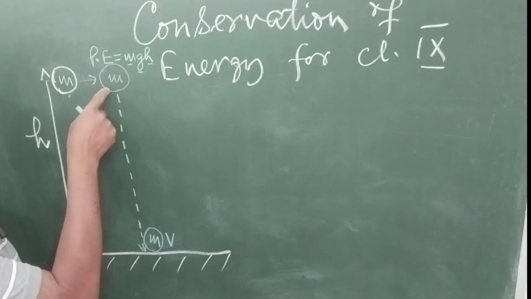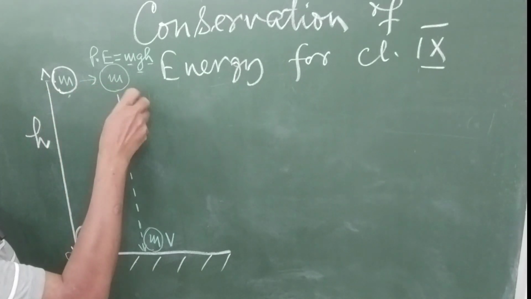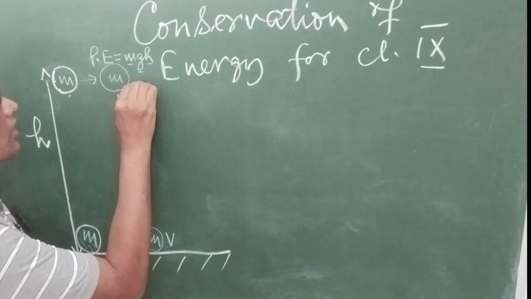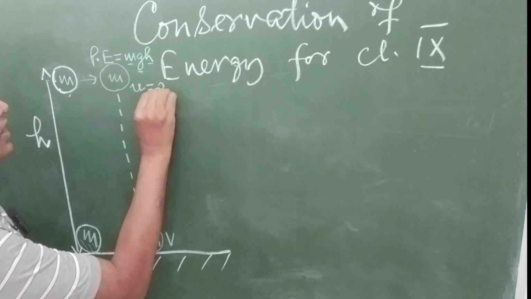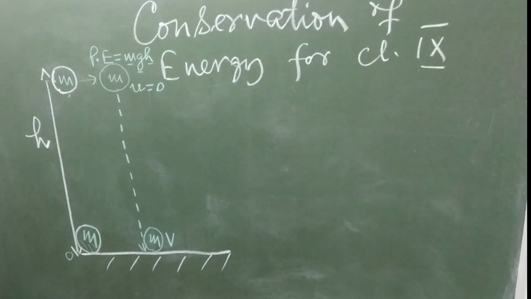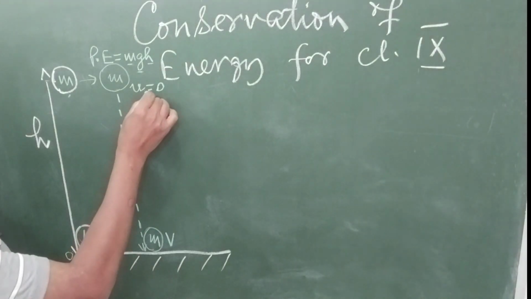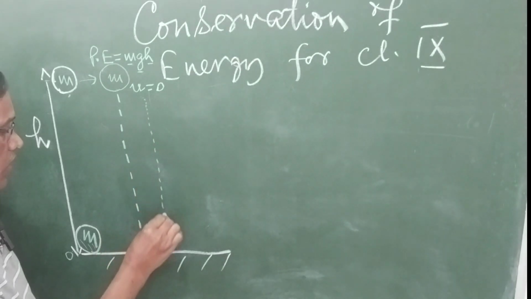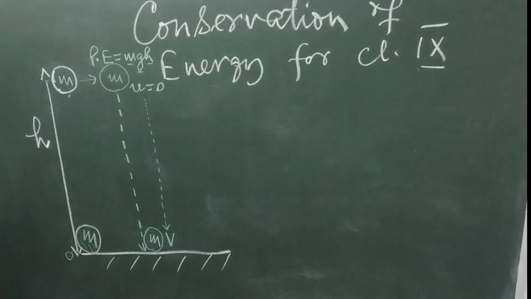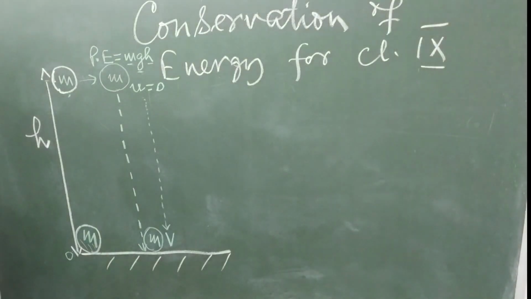Before dropping, it was at rest, so initial velocity of this body was 0, right? But it is going to definitely gain one final velocity v when it strikes the ground.